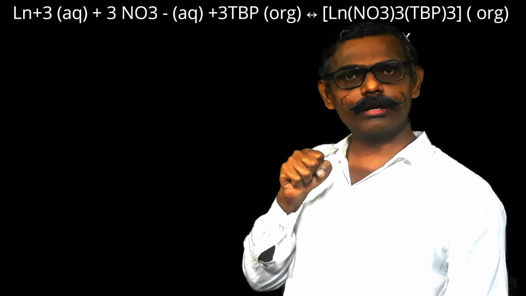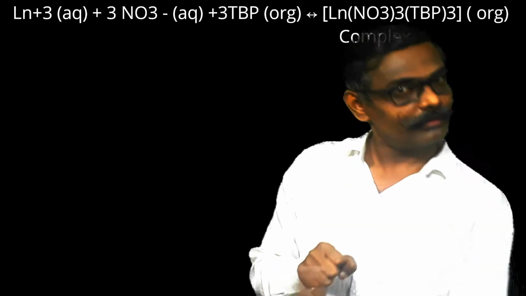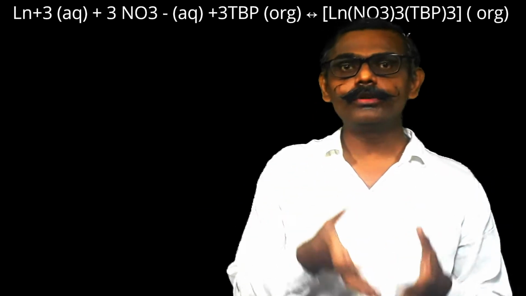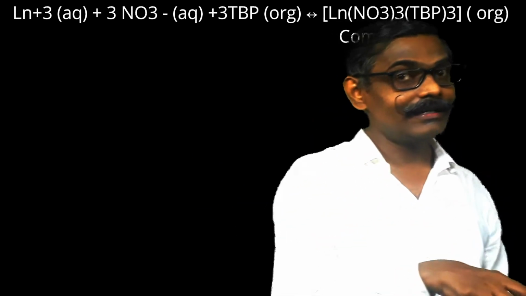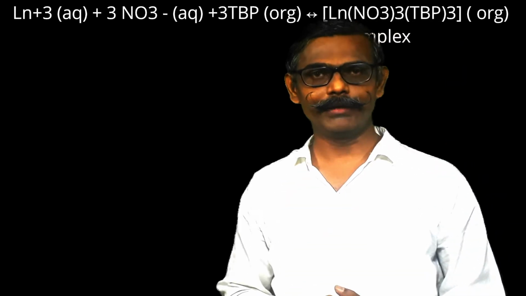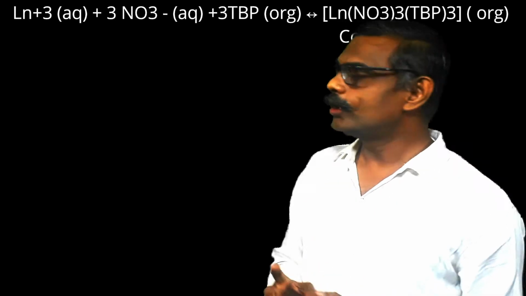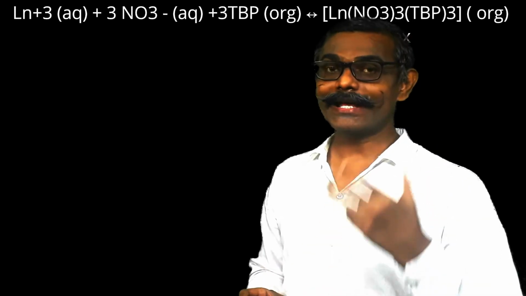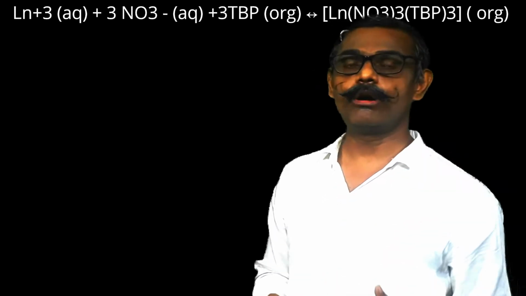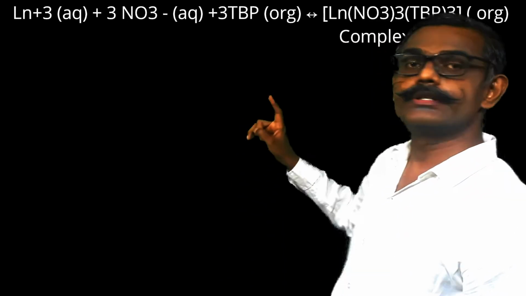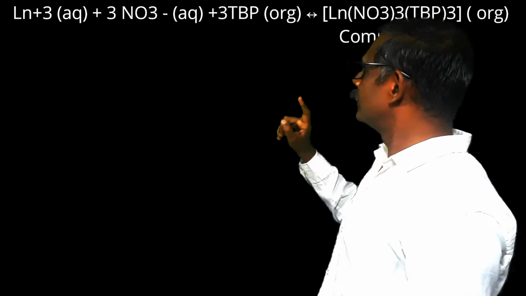Suppose lutetium is not there, then ytterbium will be there in reverse order. If ytterbium is over, then thulium will be there. Likewise, last, lanthanum will be trapped and will go in the organic medium. This is a technique to separate lanthanoids in reverse order of their atomic number. Now how it works, what exactly happens, what is the mathematics involved, how can we explain this, that I discuss now. Now see here the reaction.